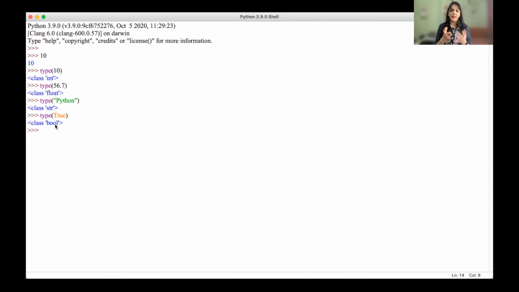In a real-life example, when we want to take some decision, or if there is a question, the answer can be yes or no. In programming, yes means true and no means false. So these keywords, yes, no or true, false, are known as the Boolean type, whereas the data type available in Python is bool. So these are the different types. The value of this cannot be changed. True will remain true only, so I can say it is constant. 10 will remain 10 only, so I can say this is constant.